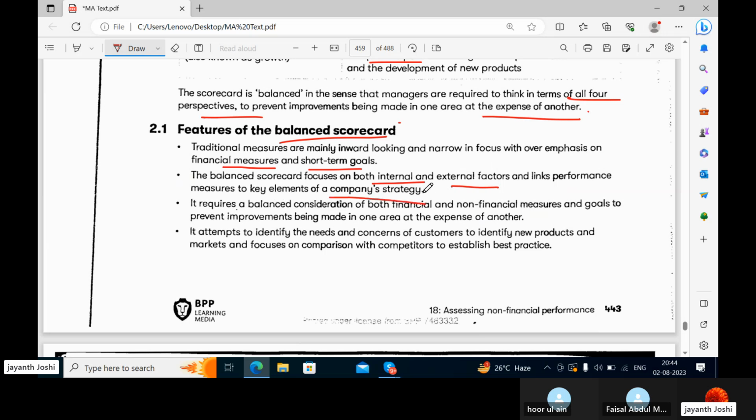elements of the company's strategy. It provides a balanced consideration of both financial and non-financial measures and goals, to prevent improvements being made in one area at the expense of another. So they always want a balanced approach. They don't want one area to be good and another area to be suffering. They want all the areas to excel.